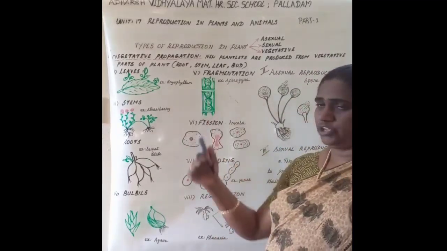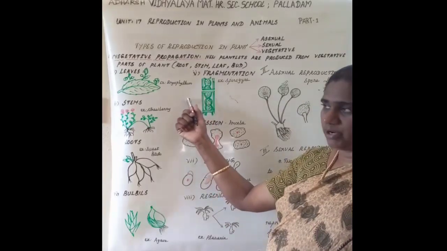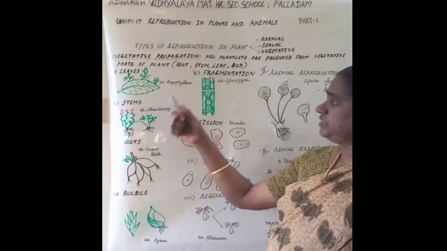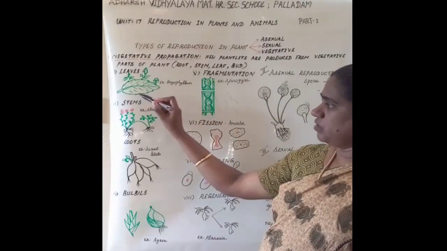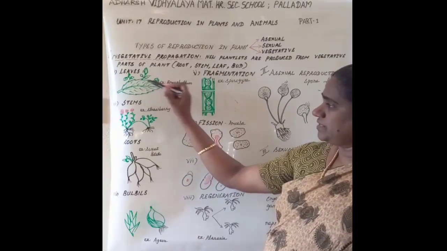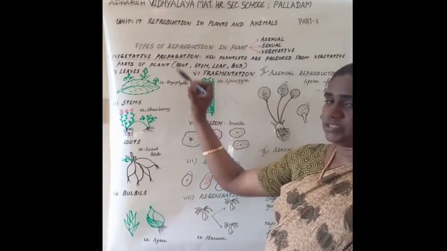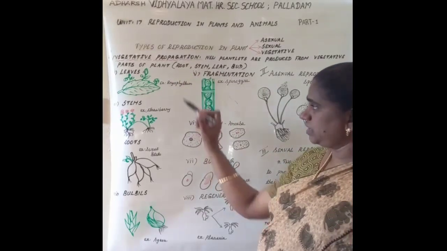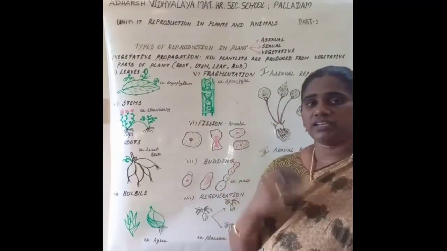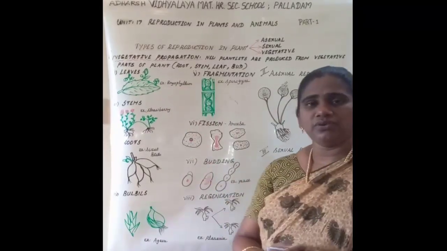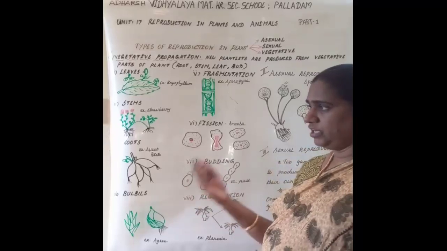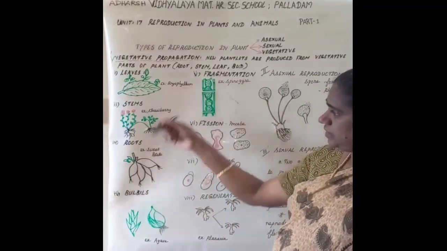First we studied leaf. In Bryophyllum, young plantlets are produced from the leaves. The margin of the leaves has many notches. From the notches, young saplings are produced. Then when they detach from the mother plant, they develop into independent individuals. Then stems.